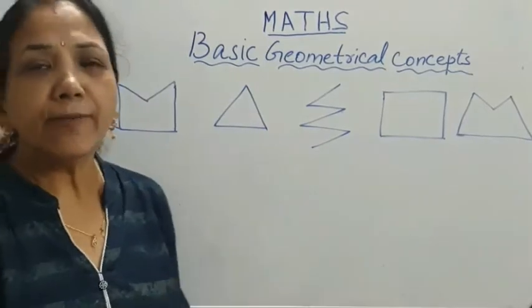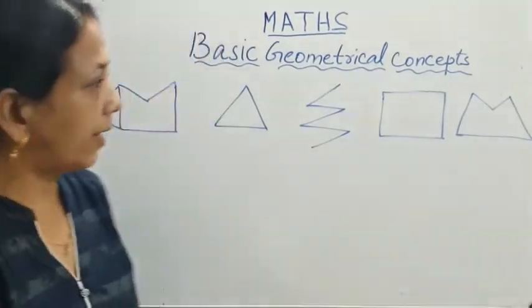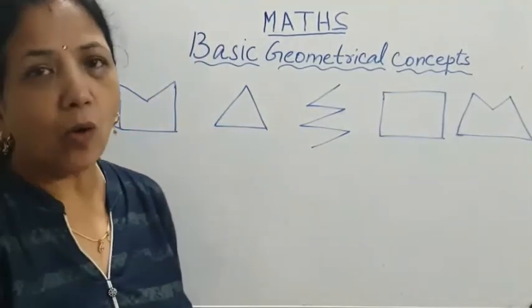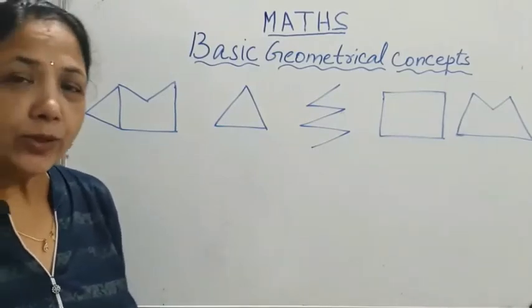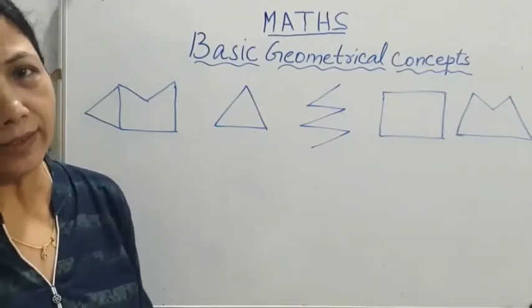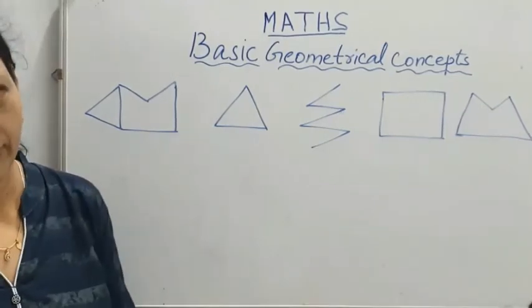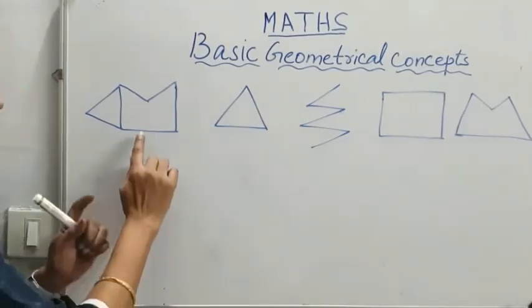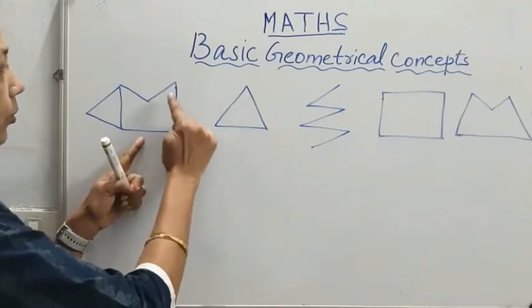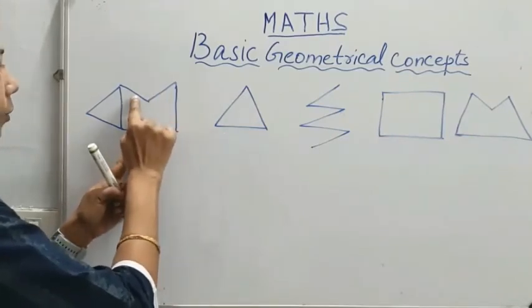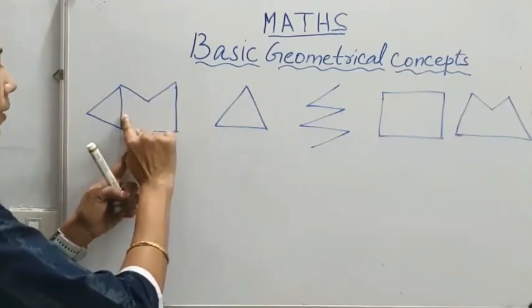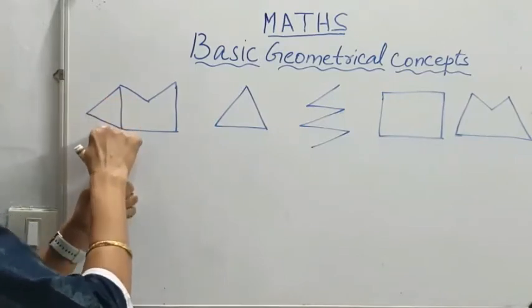Here some figures are given. Some are closed figures and some are open figures. Can you tell how many line segments there are? In the first figure, you see 1, 2, 3, 4, 5, 6, 7.